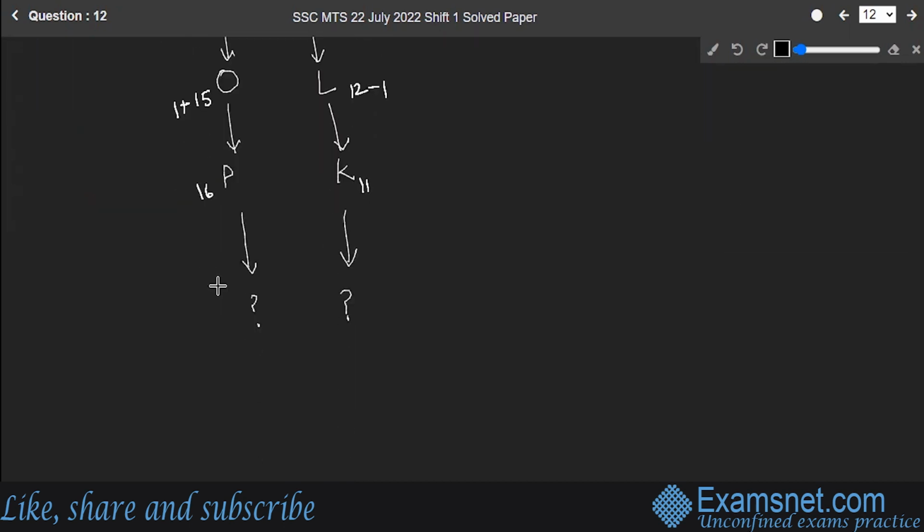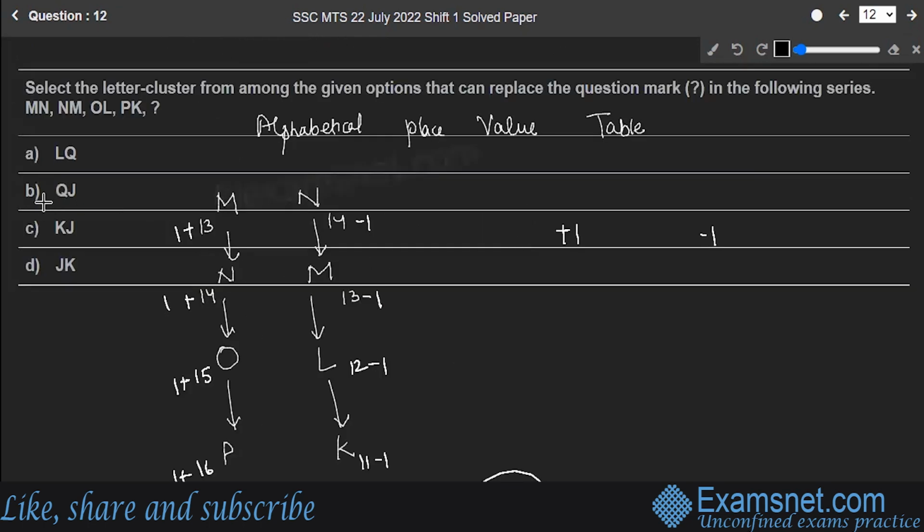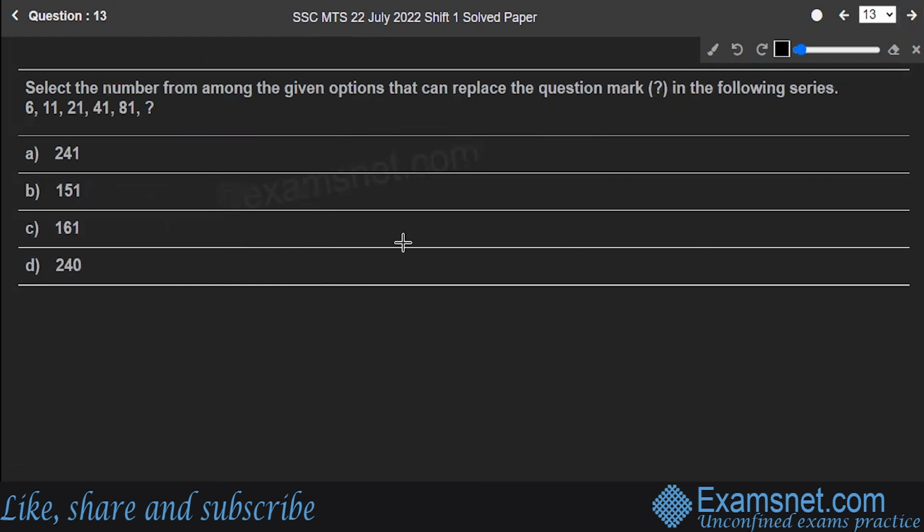So what is 16 plus 1? That is equal to 17, and 17 is the place value for Q. 11 minus 1 is 10. 10 is the place value for J. That means we got our pattern, right? The code is QJ. QJ is going to be the next letter cluster. Option B is the correct answer to the question. Next, question number 13. Select the number from among the given options that can replace the question mark.